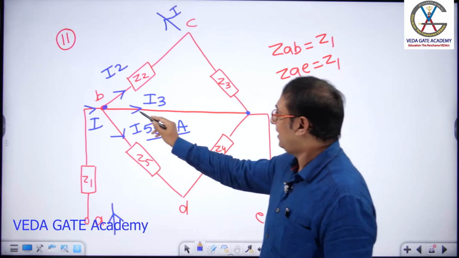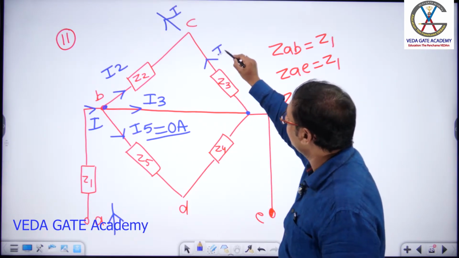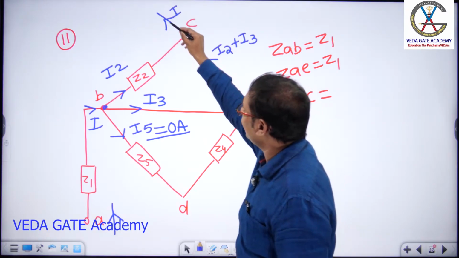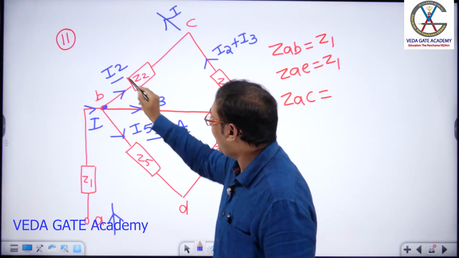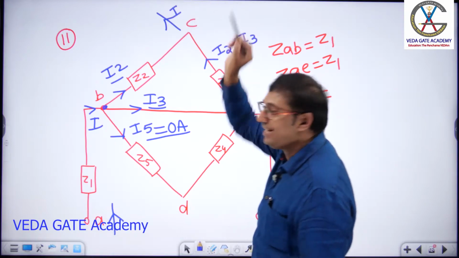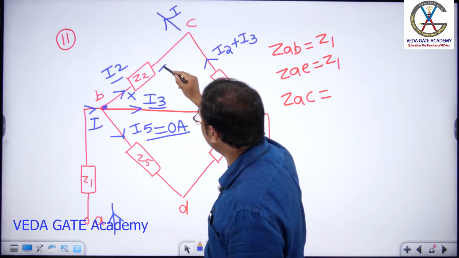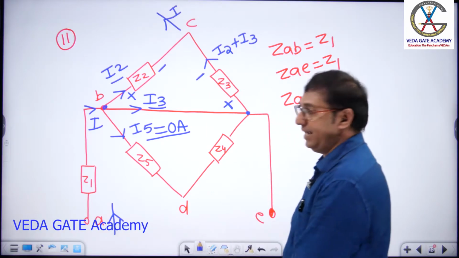Done, sir? Right. I3 current comes like this. Here the currents add like what? I2 and I3. See, my I divided into I2 and I3. Again, I2 and I3 add like I. Current entering means plus, leaving means minus.